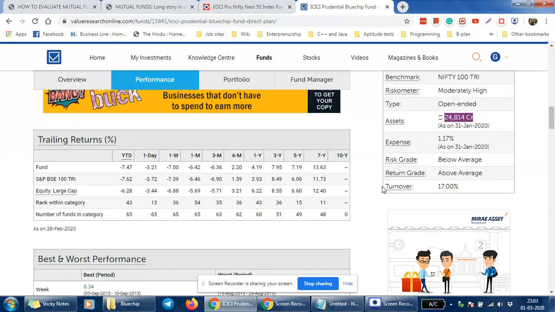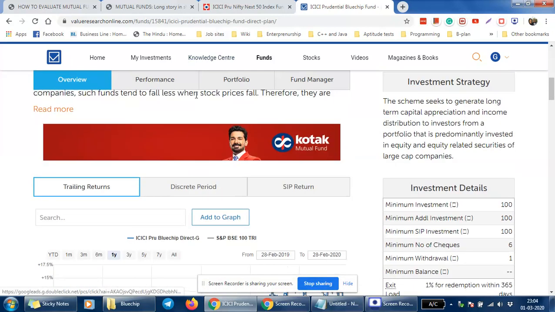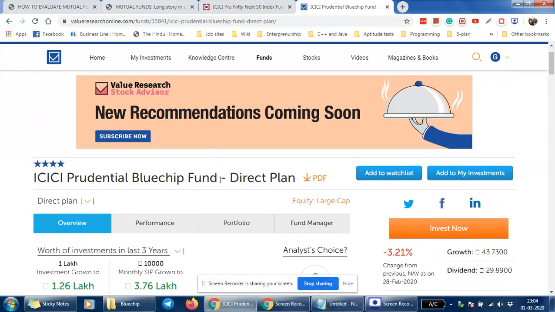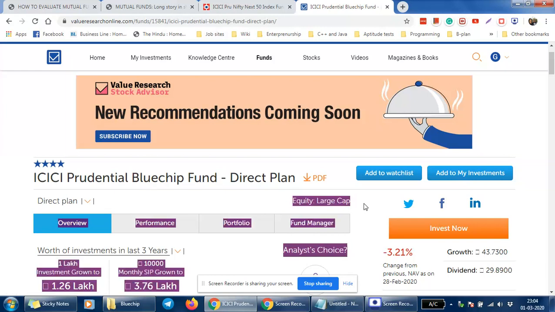After that, most of us already know about returns and how to check them. Another important thing I want to highlight is that as we change the schemes, the returns and the benchmark change accordingly. For this fund, the ICICI Blue Chip Fund, this is actually a blue chip fund, so it is mostly invested in large caps. Here it is also written that it is investing in large caps. It's a large cap fund.